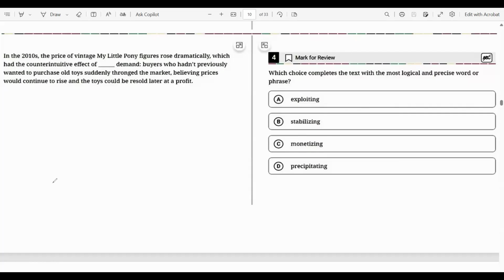Hello everyone. In this video, I'm going to explain one of the most common questions on the digital SAT reading and writing portion, the words in context question, the fill-in-the-blank part. Almost the exact same text and options have appeared, if I'm not mistaken, around 10 times so far since the start of the digital SAT.